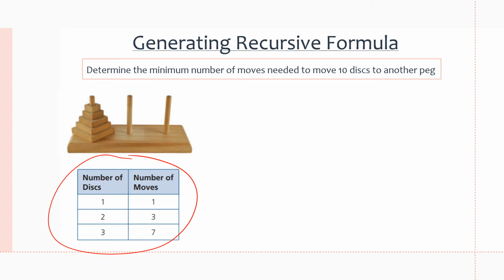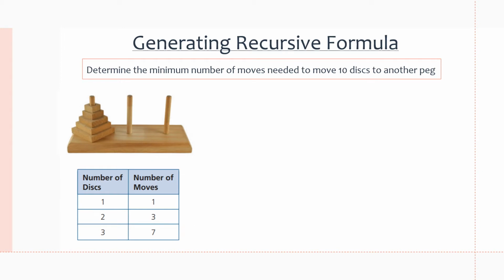For the first disc, it only takes 1 move. You just need to move it here. For the second disc, it takes 3 moves. If we want to keep the shape but move these two discs, we have to move the first one here, then the second one here, and then the first one to the middle. So those are 3 moves, and then the next one is 7.